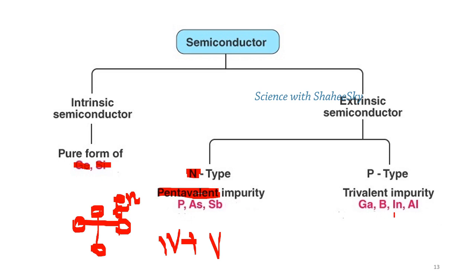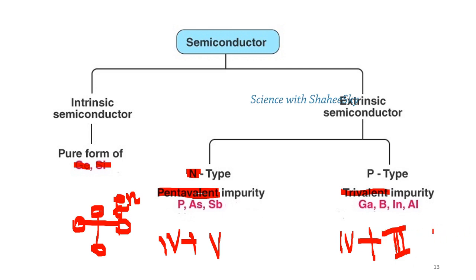In the P type of semiconductor, gallium, boron, indium, aluminium, these are the materials mixed with the group 4 element, which means with the pure semiconductor, adding impurities such as the third group elements in the periodic table. Third group means trivalent, which means the element which gives 3 outermost electrons in their atomic structure.